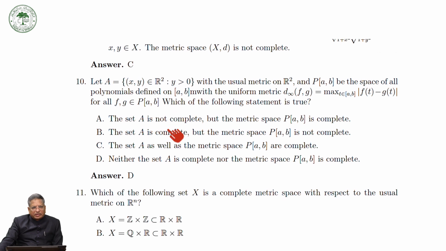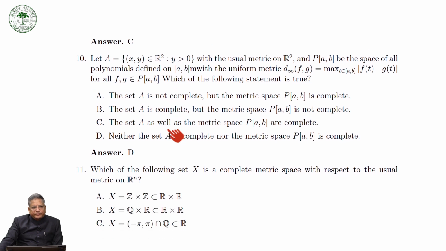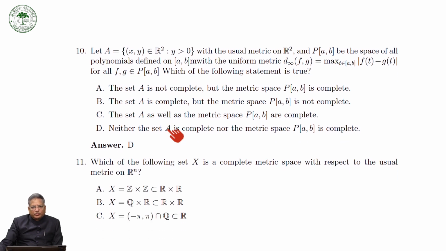Now take another MCQ. Let A be this set with the usual metric on R, and P[a,b] the space of all polynomials defined on [a,b] with the uniform metric, or sup metric.